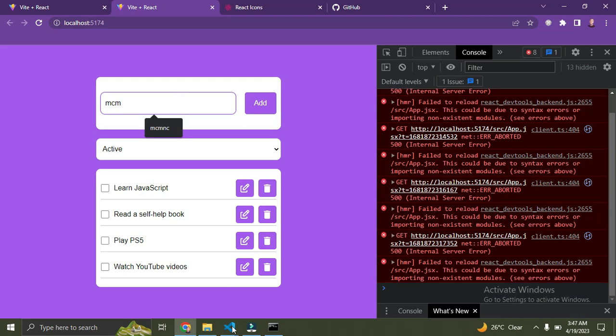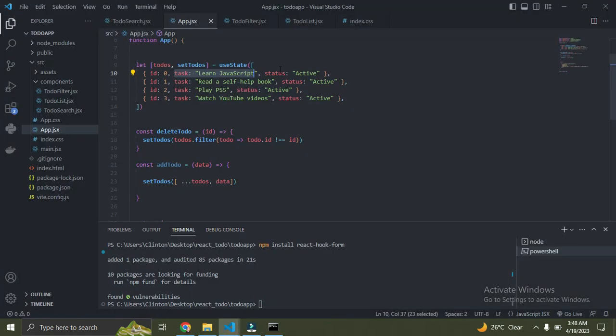Remember, we also need to get the value for ID and status. So how do you go about that? We need to also spread out this data that is coming in. Understand? So currently we spread the to-dos, so let's spread this current data that is coming in. It's an object, remember, so we're going to say dot dot dot data.